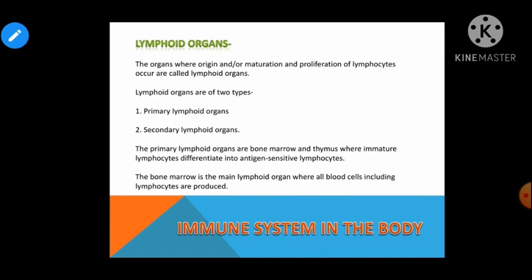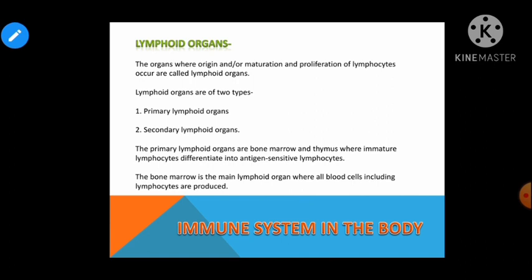Lymph nodes are small solid structures located at different points along the lymphatic system, and their function is to trap the microorganisms and other antigens. Right? So this is a very important property of the lymphoid organs. उसी तरीके से mucosal associated lymphoid tissue. So this is located within the lining of the main tracts in the body, like the respiratory, digestive, and urogenital tracts, right? So mucosal associated lymphoid tissue constitutes about 50% of the lymphoid tissue in the human body, right? So this is about the immune system of our body.